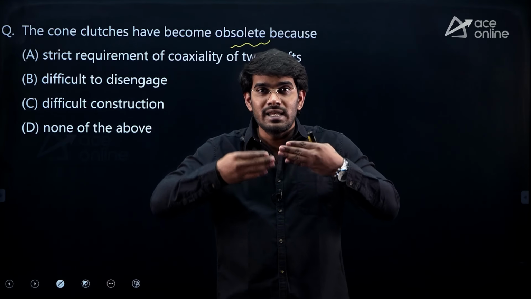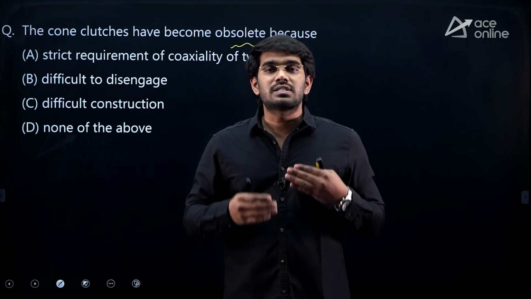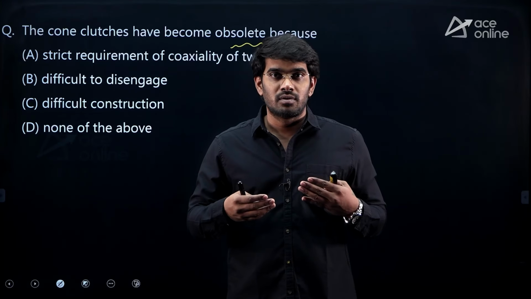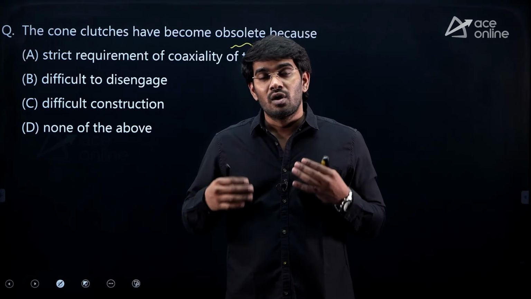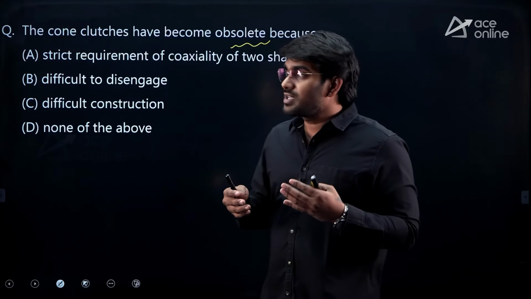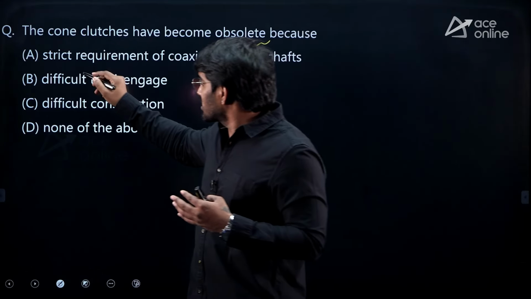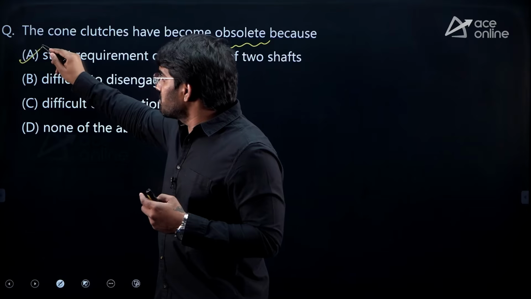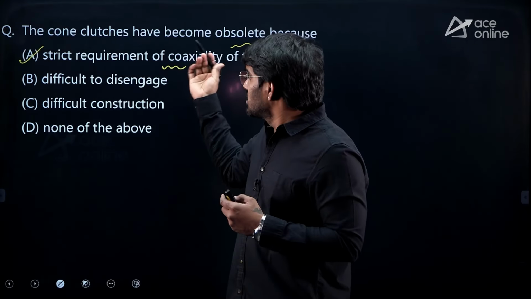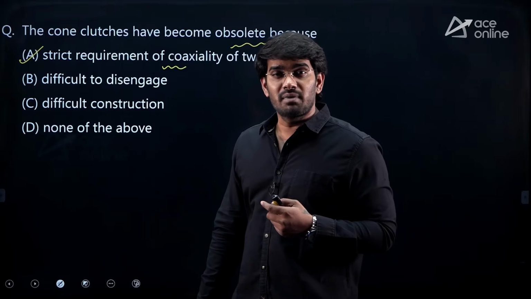If there is any deviation, this will impact the operation and completely wear or damage the friction lining or the components. Because of that, there is a strict requirement of coaxiality. This is one of the primary reasons why the cone clutches became obsolete.